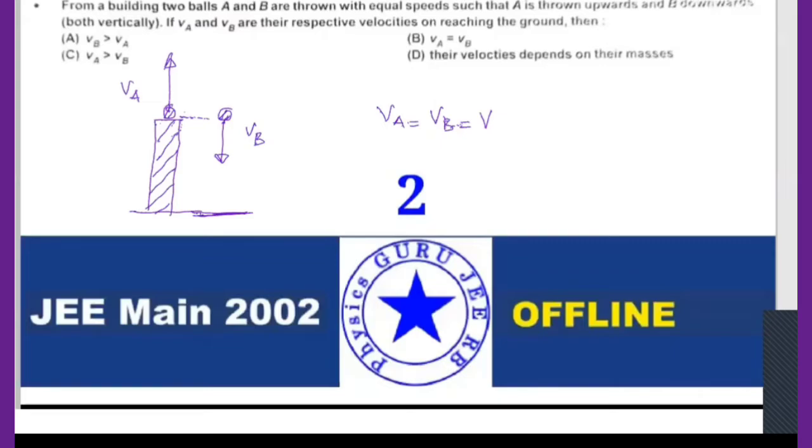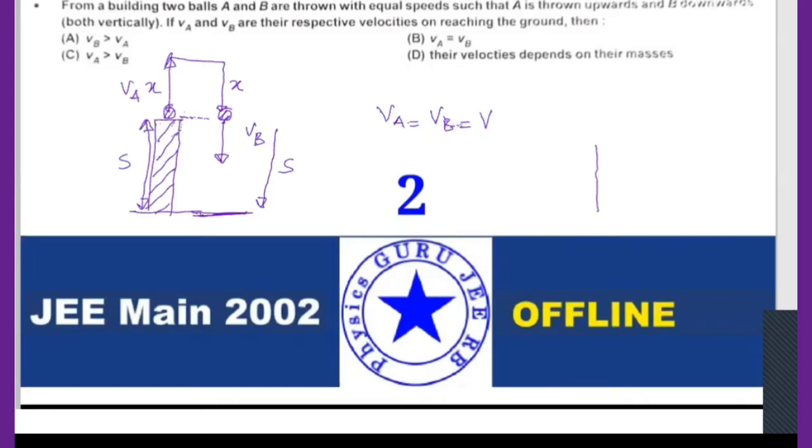See here, first thing is, let me take this distance as S, or displacement is S. Now clearly tell me, first ball and second ball: how much displacement or distance is the first ball traveling? S, or more than that? More than S is not possible. So it will go like this and return back, right? Let me take this as X going up, coming down is X, and downwards is again S.